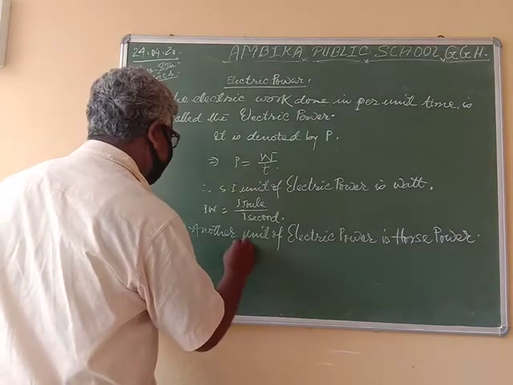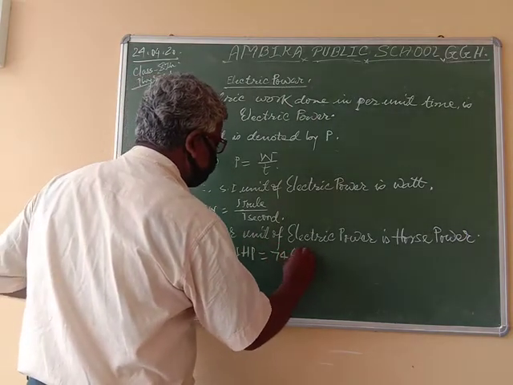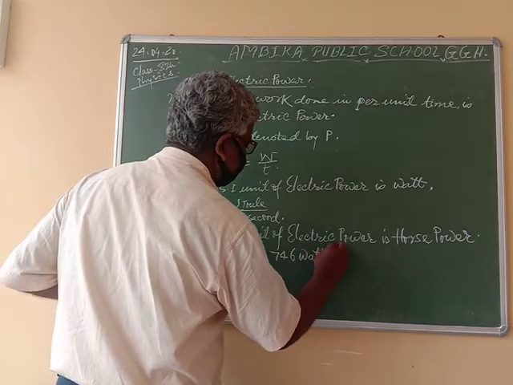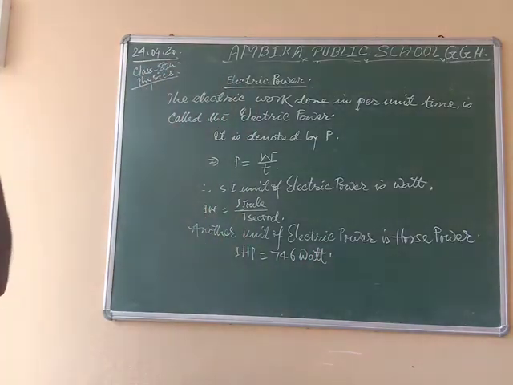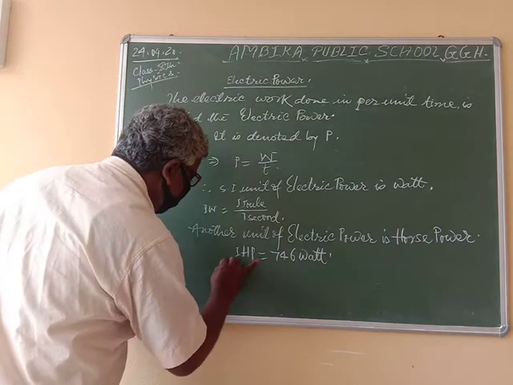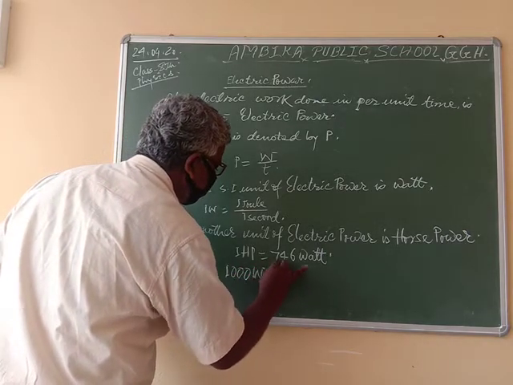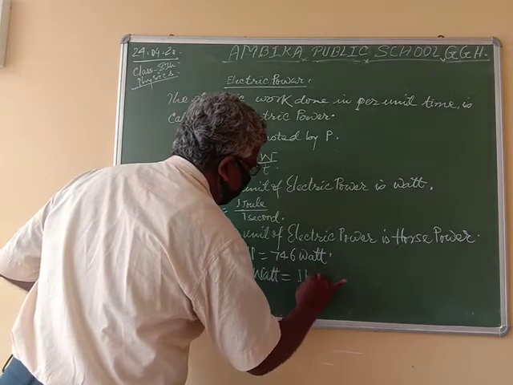That is 1 HP is equal to 746 watt. 1000 watt is equal to 1 kilowatt.